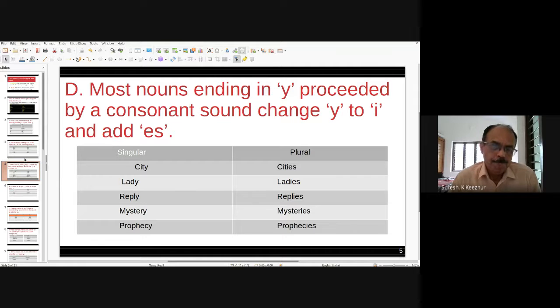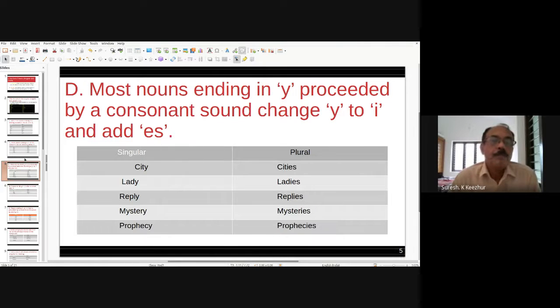Reply: Y is preceded by the consonant L, and the plural is formed by changing Y to I and adding es. The plural form is replies.